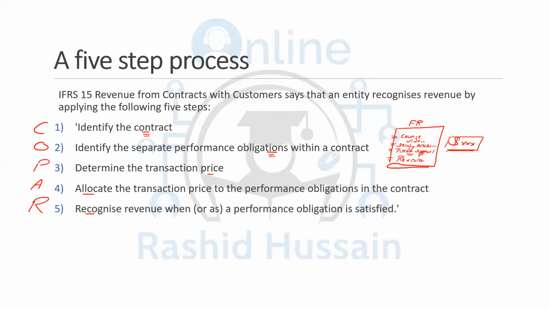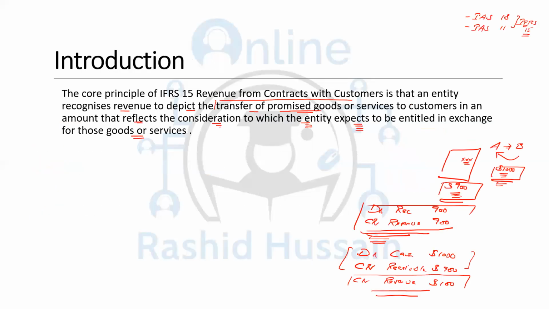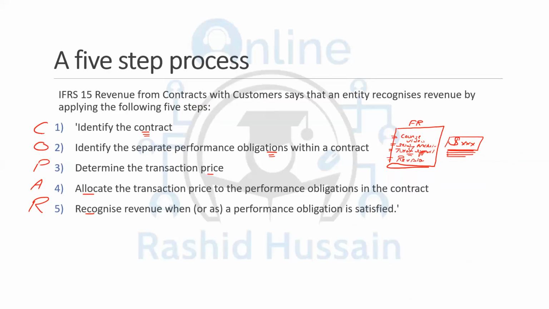The idea is that you have received a lump sum amount from the student, and some services have been provided and some are yet to be provided. Do you remember the principle that we studied in the definition and introduction of IFRS 15? That you're going to record the revenue when there is a transfer of promised goods and services.